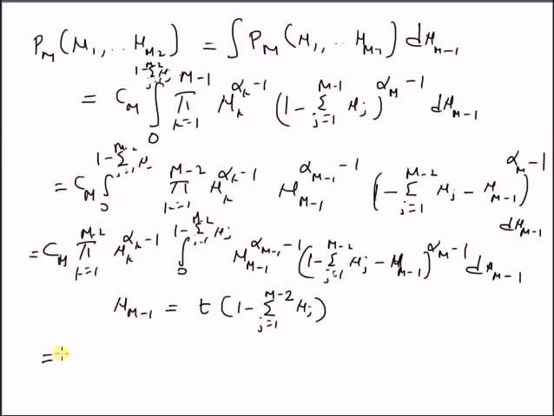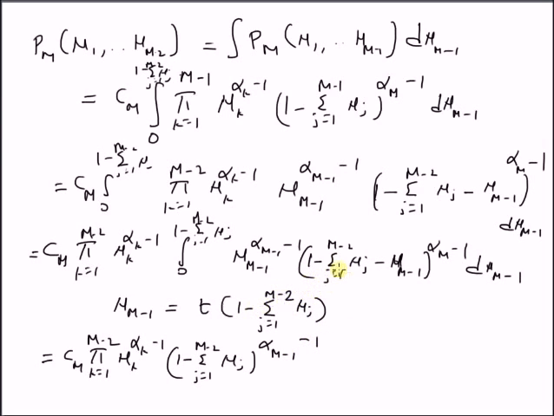So we have Cm, the product k equal to 1 to m minus 2 mu k power alpha k minus 1, and then we have this summation. Basically we insert this value of mu m minus 1 wherever mu m minus 1 is present. So we have 1 minus summation j equal to 1 to m minus 2 mu j power alpha m minus 1 minus 1.